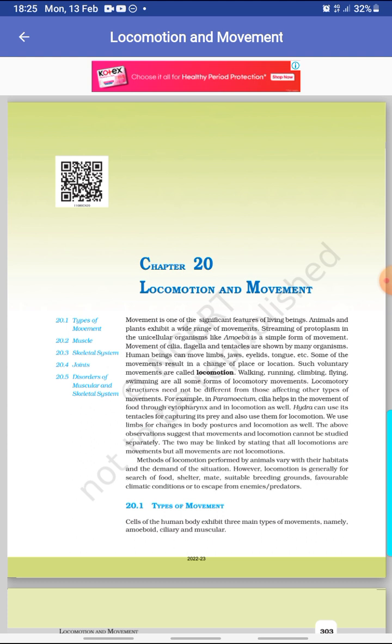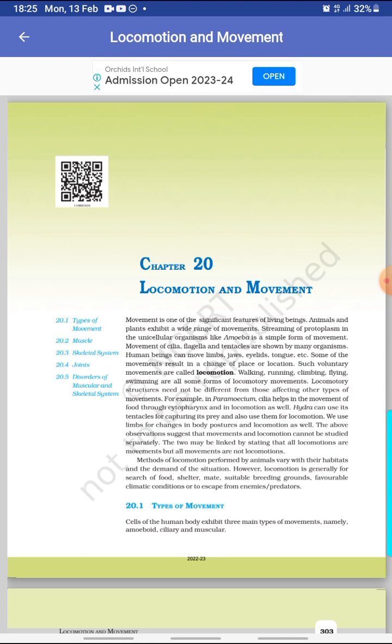Human beings can move limbs, jaws, eyelids, tongue, etc. Some of the movements result in a change of place or location. Such voluntary movements are called locomotion. Walking, running, climbing, flying, swimming are some forms of locomotory movements. Locomotory structures need not be different from those affecting other types of movements.